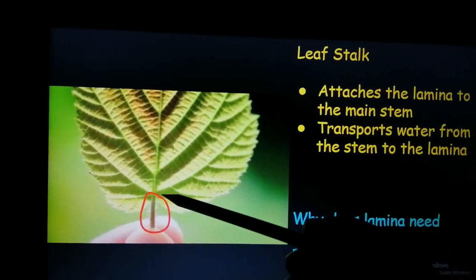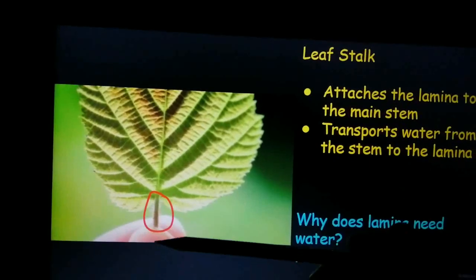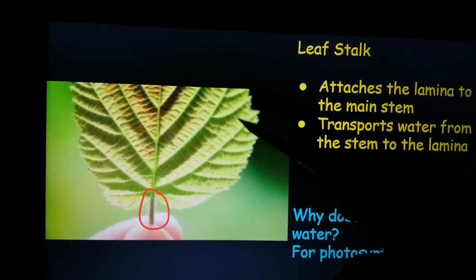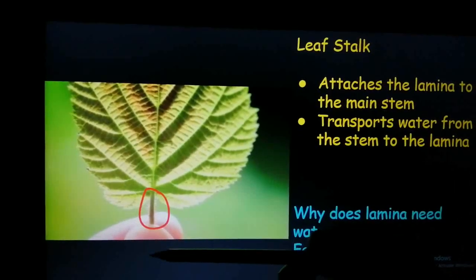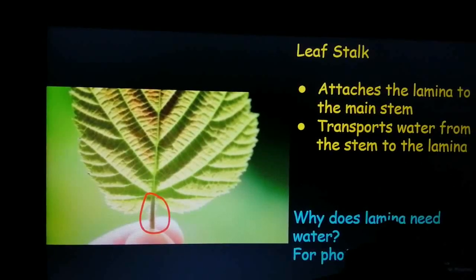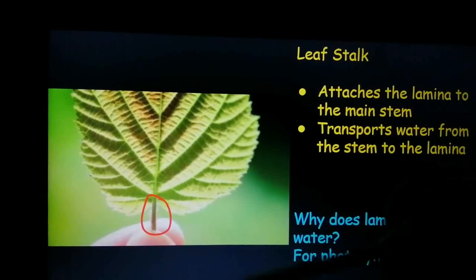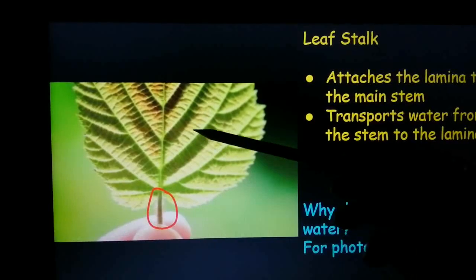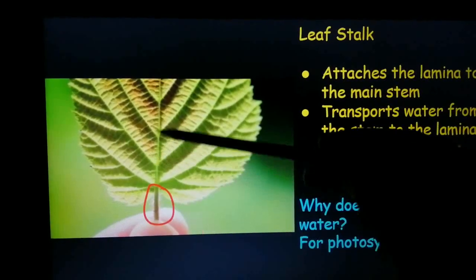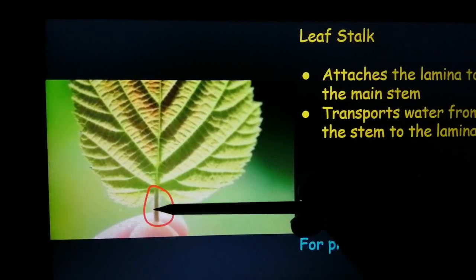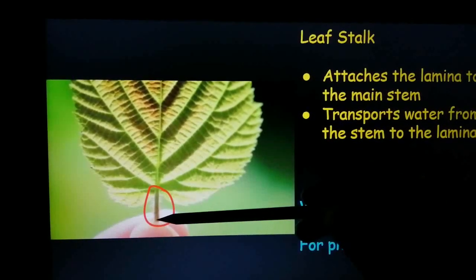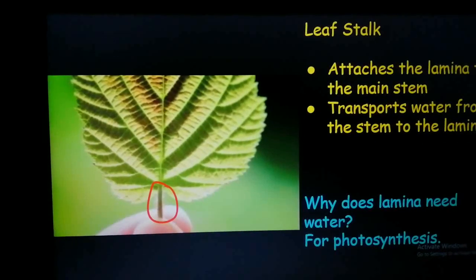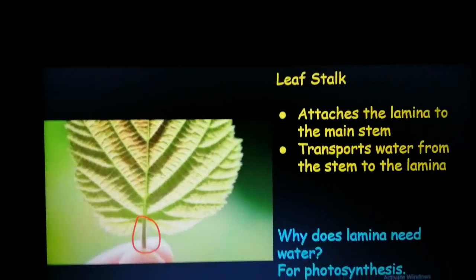So this is the leaf stalk. Okay, basically its function is that it attaches the leaf lamina to the main stem. Yes, and it also helps in transportation. It brings whatever water is absorbed from the roots and is passing through the stem. From the stem it will bring the water to the leaves. Similarly, whatever food is being prepared in the leaves, it will carry the food from the leaves through the stalk and it will transfer it to the stem. The stem will then distribute the food to different parts of the plant. Clear?